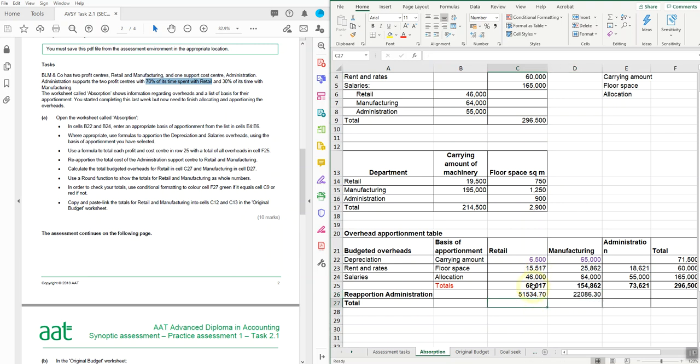What I'm doing is simply adding together the subtotal and then the reapportioned admin cost, like so, but it does say that it wants it rounded, so I'm just going to surround that formula. Actually, let's do it in cell. So I'll surround that formula with the round function to 0 decimal places.